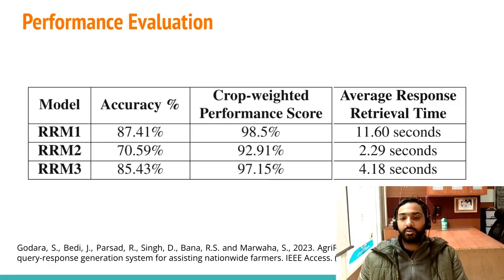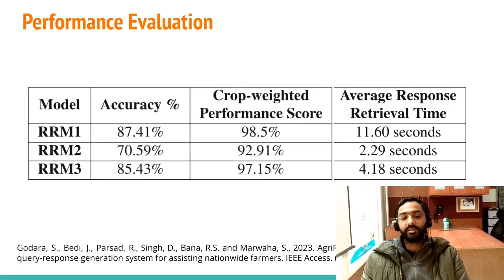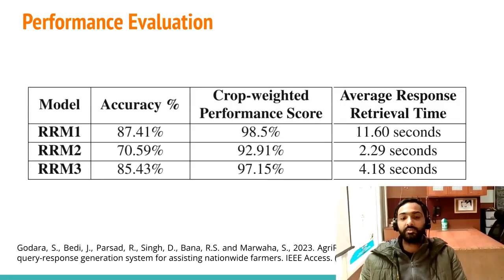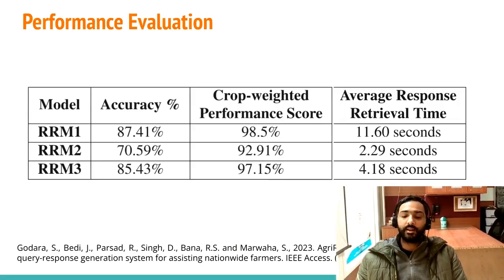To reduce this retrieval time, we developed the model RRM2, which gave an accuracy of 70% on random questions. In real scenarios, it gave an accuracy of around 93%. And the retrieval time was reduced to around 2.3 seconds.